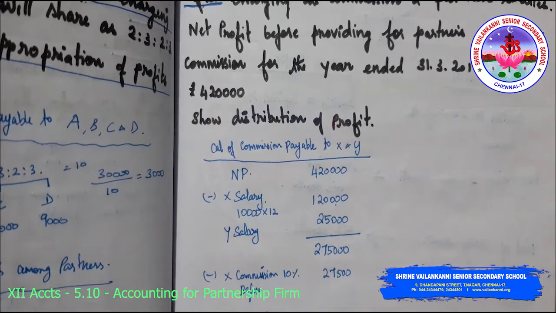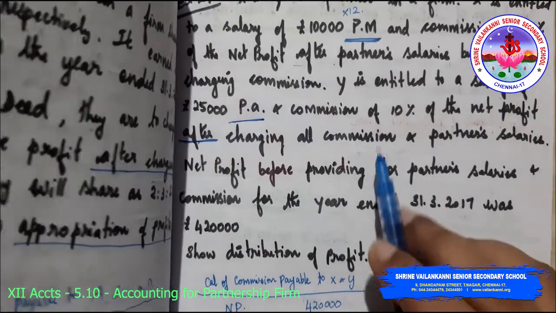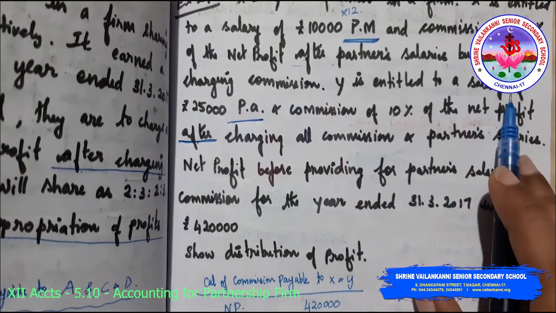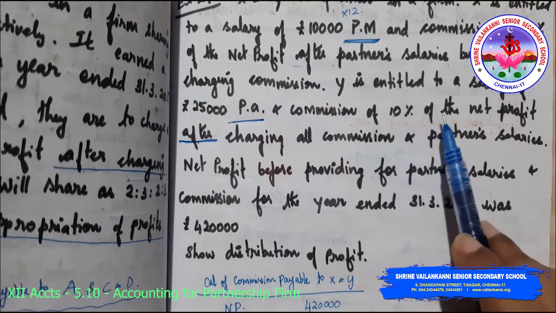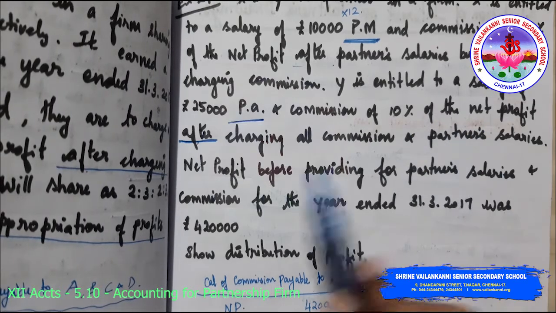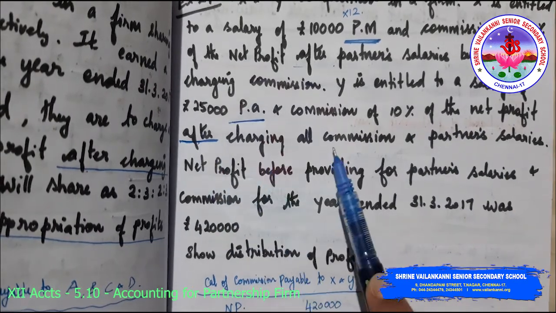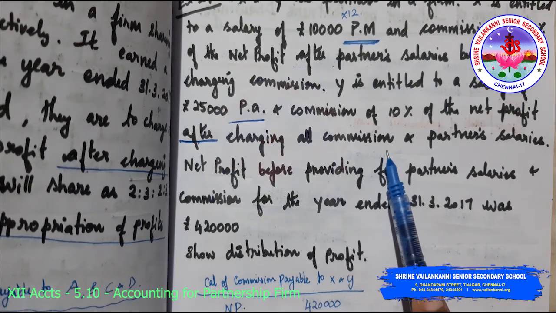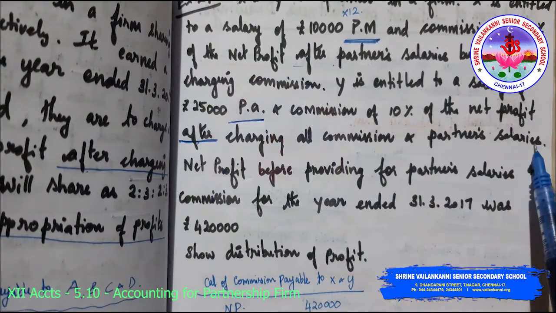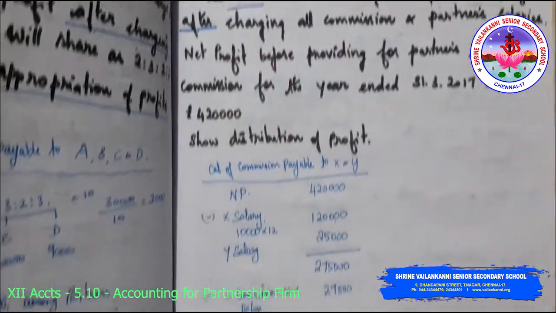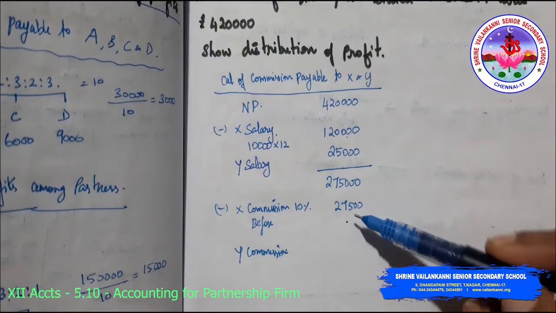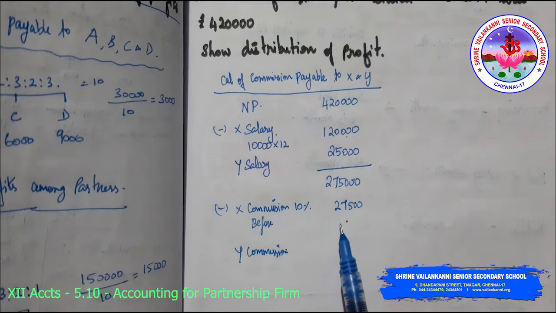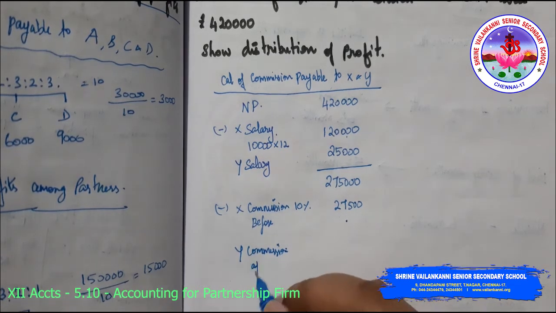Now what about Y's commission? It's clearly said, Y is entitled to a salary of 25,000 per annum and commission of 10% of net profit after charging all commissions and partner salary. So which means after charging all commission and partner salary, whatever is the remaining amount, on that you give me commission after. So it's given after.